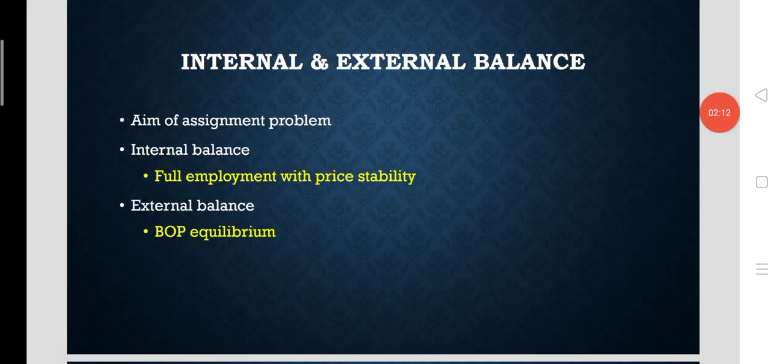So internal balance is the situation in the domestic economy when there is full employment with price stability. There is no inflation, there is no deflation, and price stability is obtained. Full employment is also obtained. So that is the case of internal balance. At the same time, external balance is the situation of BOP equilibrium. There is no trade deficit for a long period of time, and there is no surplus too. So the balance of payments is in equilibrium.